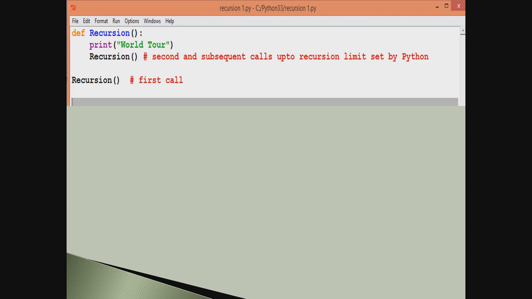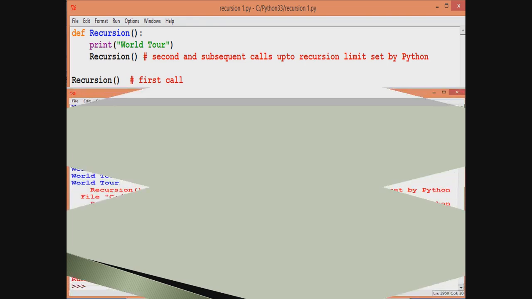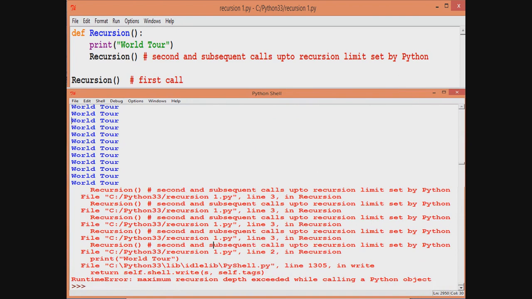But first of all, let us see what would be the output of this particular program code. See the output: world tour, world tour, world tour. It has been written many times. And afterwards, when Python found that it had exceeded the limit set for recursion, it gives an error. It says that it would not continue anymore because the maximum recursion depth has been exceeded.